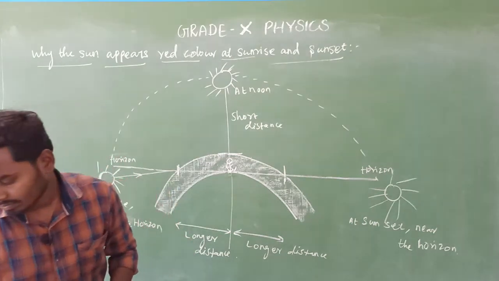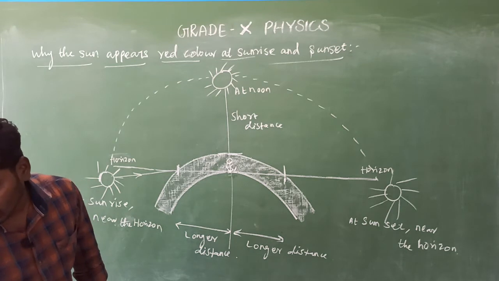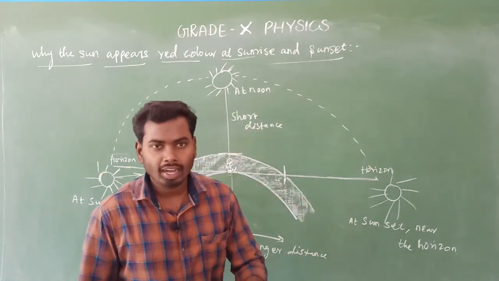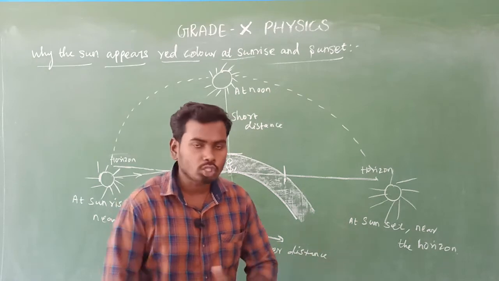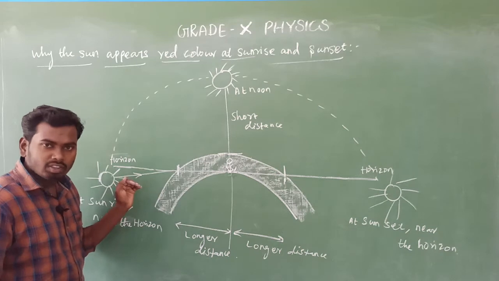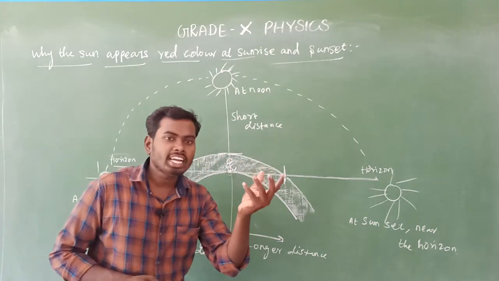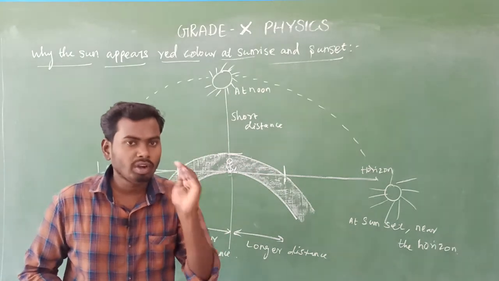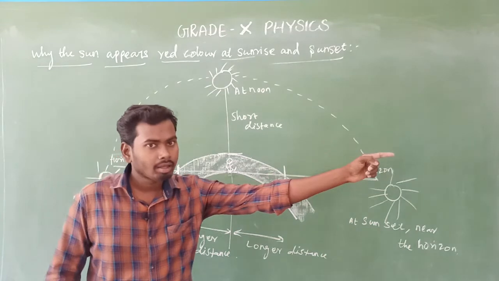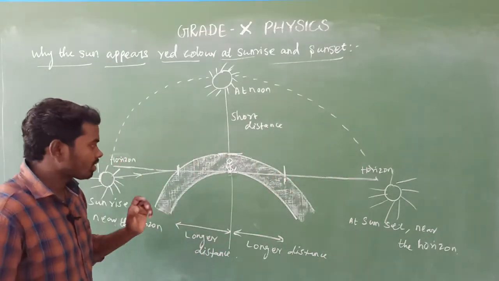What will happen? Because Earth's atmosphere is made up of gas particles, dust particles, water droplets, smoke particles, and so many things. So when the white light, which means sunlight, falls on the particles present in the atmosphere, what will happen? That is my question. What will happen? Scattering will be there. Am I right? Scattering process will be there, isn't it?